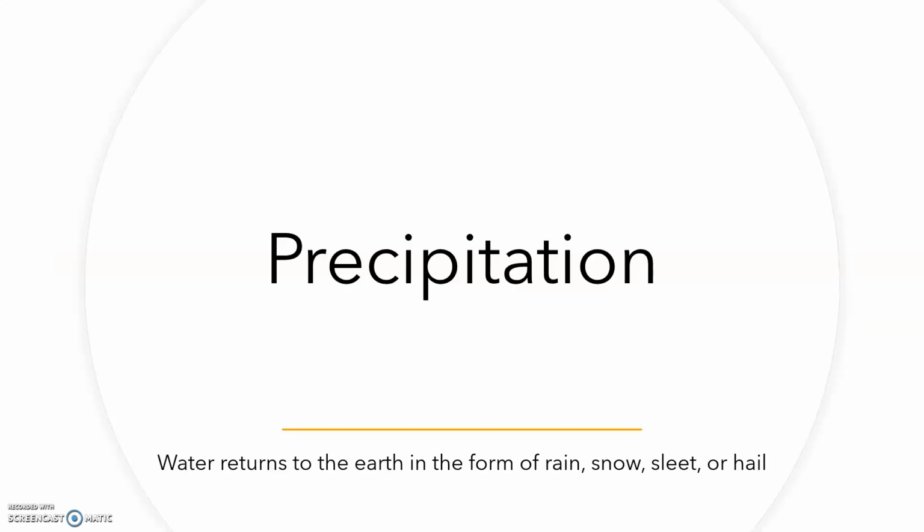As water condenses, it returns to the earth. This process is called precipitation. Precipitation returns water to the earth in the form of rain, snow, sleet, or hail. This is the most common way that water is returned to earth.